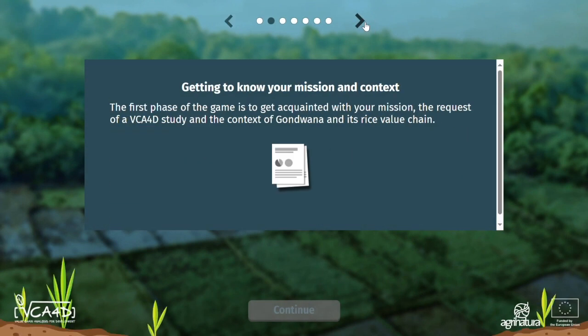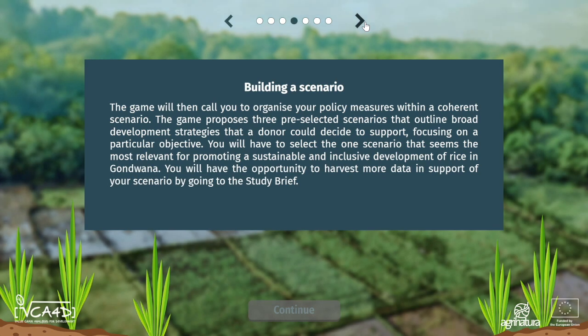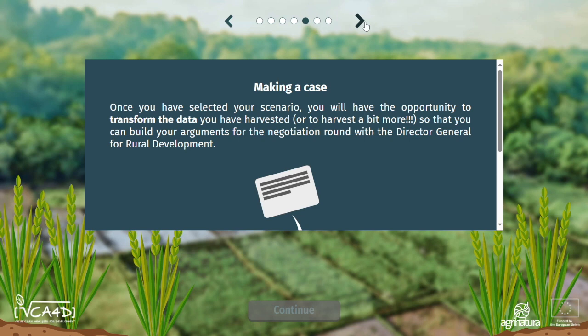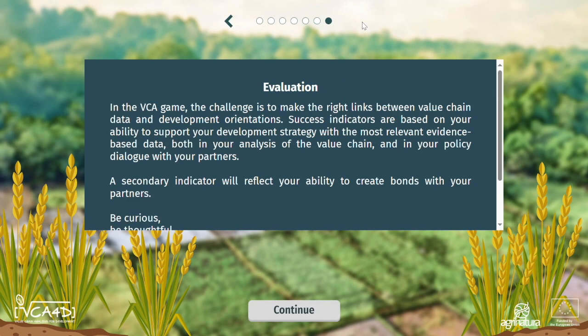You will ask yourself, how is the value chain performing? What do I need to consider proposing to my national counterpart to increase its global sustainability? The 5 phases of this game will provide you with the elements to answer these questions and successfully reach an agreement with the national authorities.